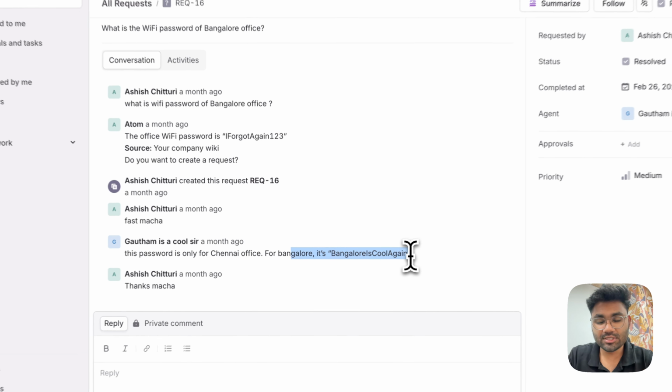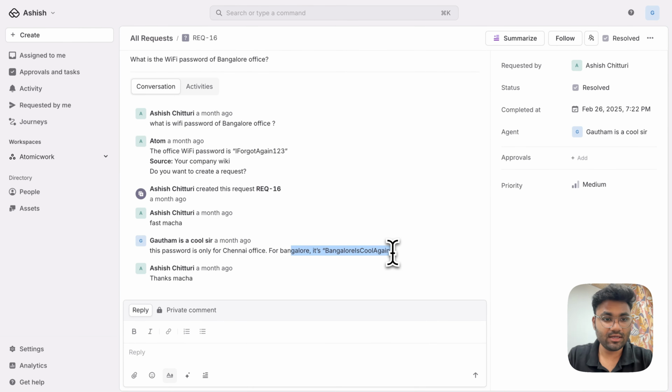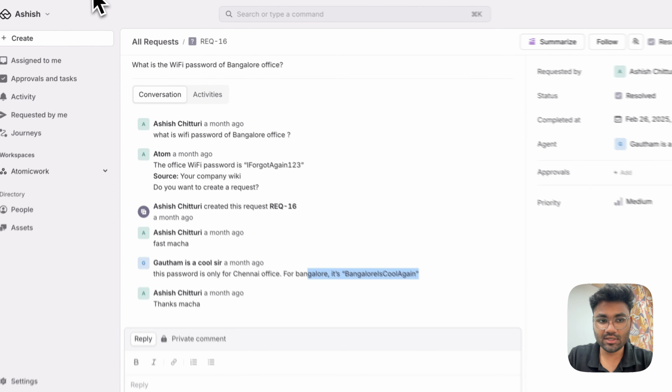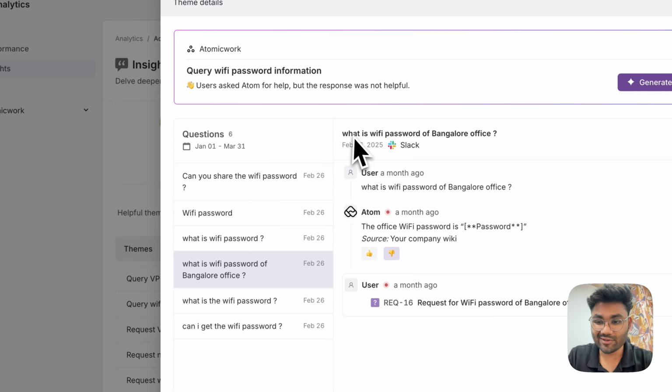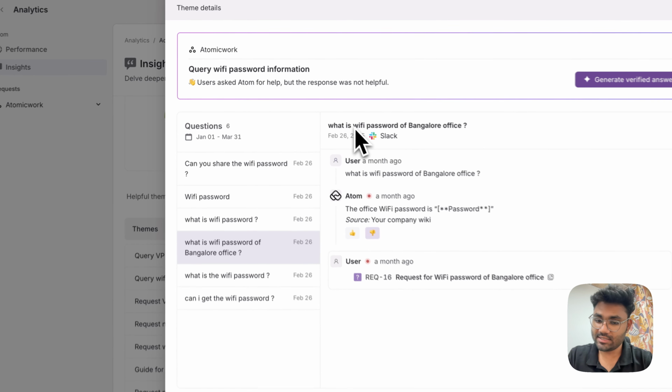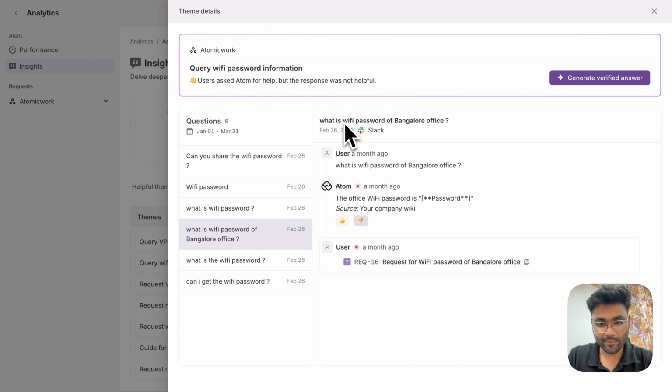So these are problems which require a lot of manual intervention, but with Atom's knowledge agent, it triangulates across all this data, the data of your assets, the data of your users, and really understands your organization to then go ahead and make recommendations. In this context, it noticed that there were 6 conversations about Wi-Fi passwords in general, and it realized that the intent was more from a knowledge standpoint and not really a service item or an incident.